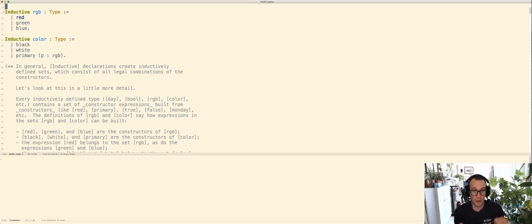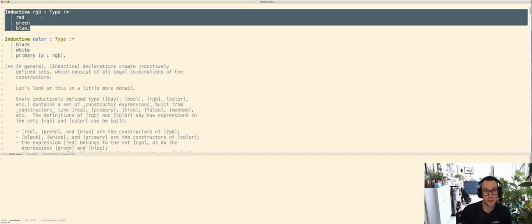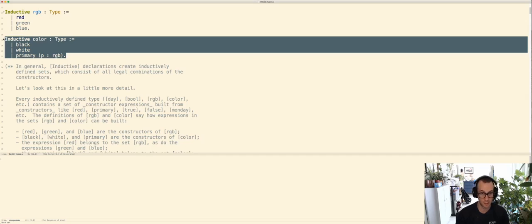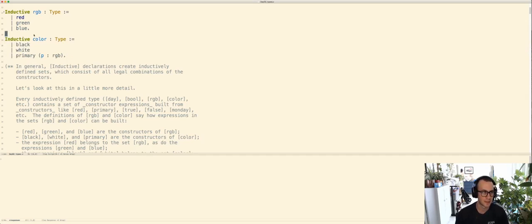So here's a type that lets us talk about color. First we define a type like we've seen. This inductive RGB just says, hey, there's 3 ways to be an RGB value. You could be red, green, or blue. Right? We're just naming one of these 3 colors in the color model. And then we say a color in this very primitive color model is one of 3 things. Either it's black. Okay, whether or not black is a color has been debated by 6th grade students for decades. Let's just call it a color.